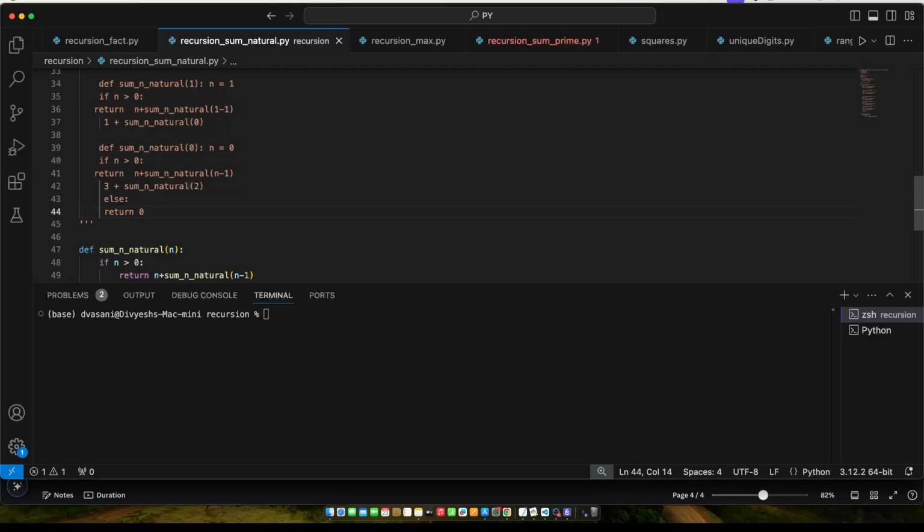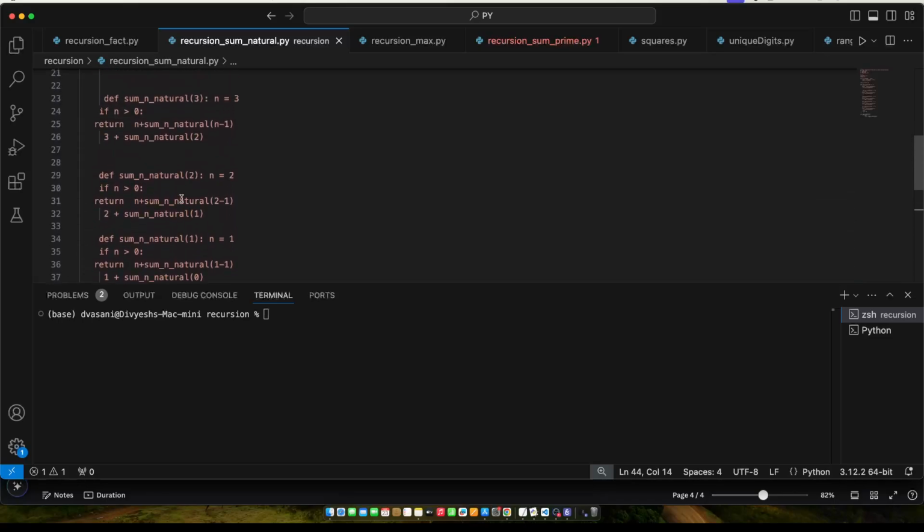I'll tell you why. Because ultimately we want to do the sum, right? So here I'm just giving a value of 0. Not random, I cannot give 1, I cannot give 2, 3, otherwise the sum will be unnecessarily bumped up. Unnecessarily it will be added by 1 or 2, right? So here I'm just returning value 0 when n is not greater than 0.